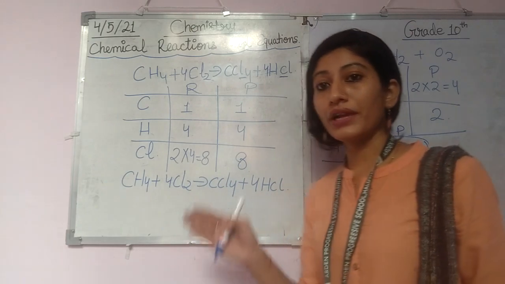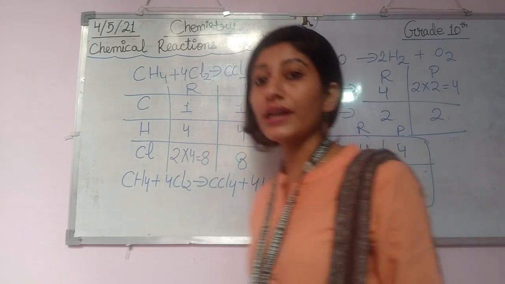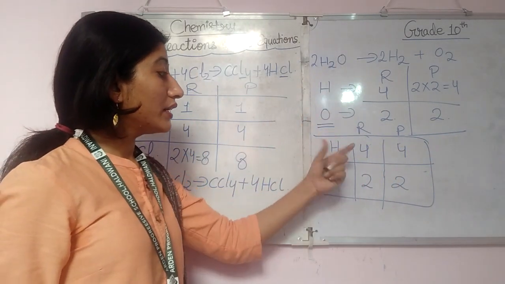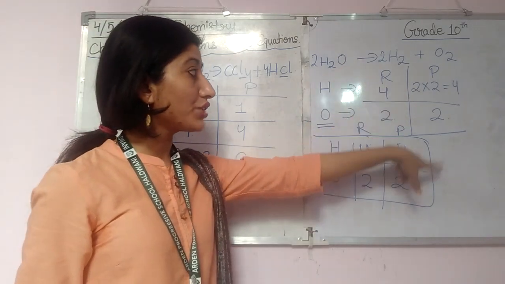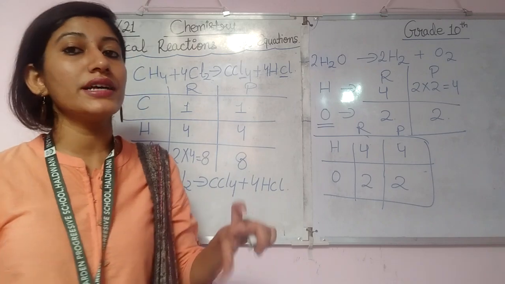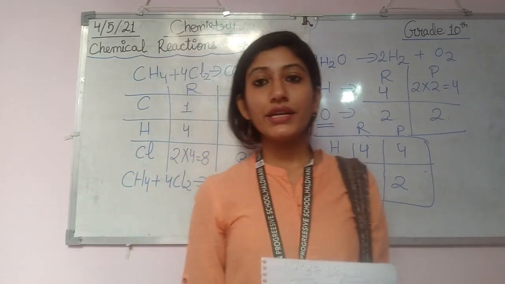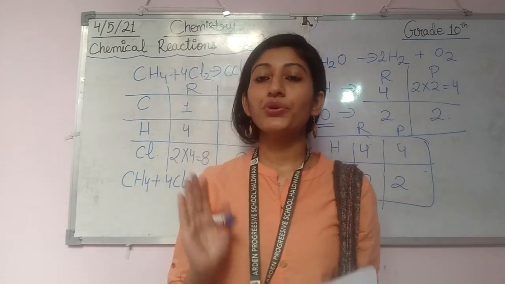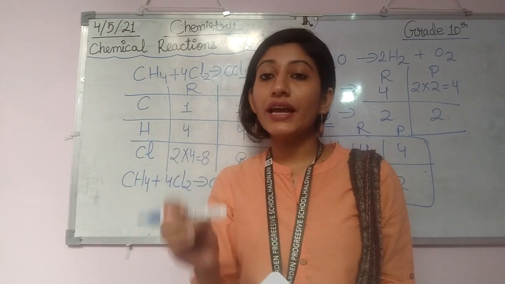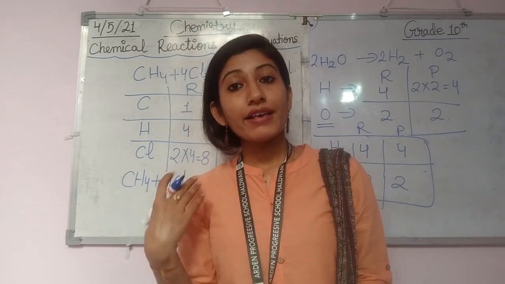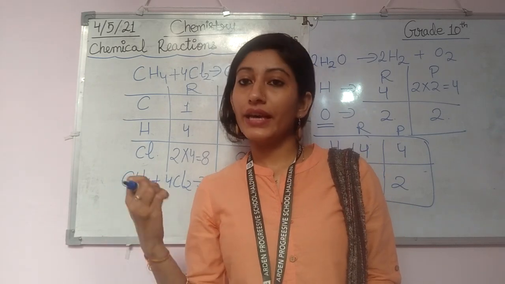So students, I hope this is clear to you. How have we done this balancing? It is a hit and trial method. You just put the number of elements or compounds on this side, and then you check the number of moles on the product side as well as on the reactant side, right? I hope balancing equations is clear to everyone. If it is not, no need to worry. Wherever we do reactions, we will do balancing at that time. The more reactions you practice, the clearer idea of balancing equations you will get.